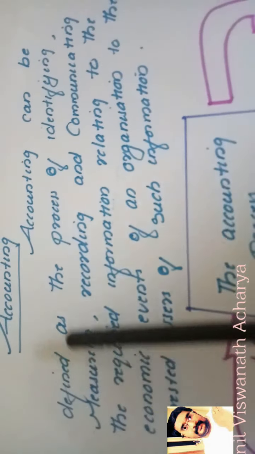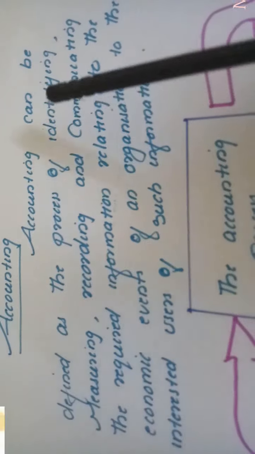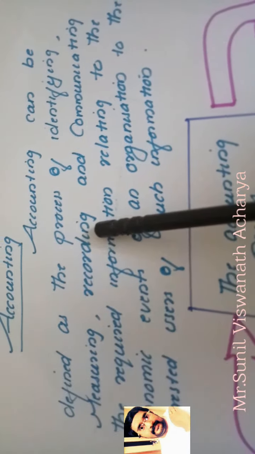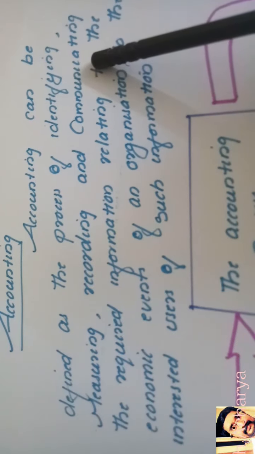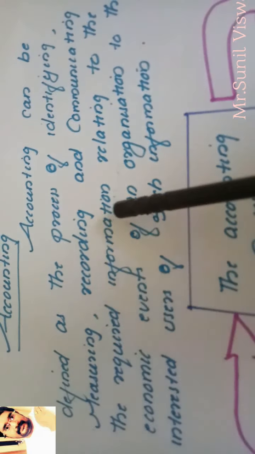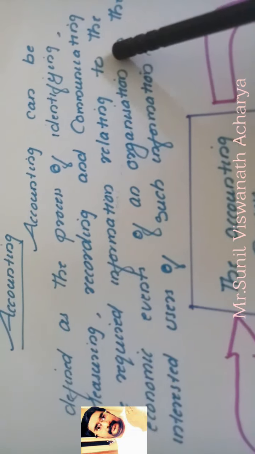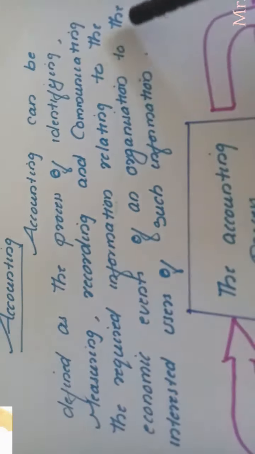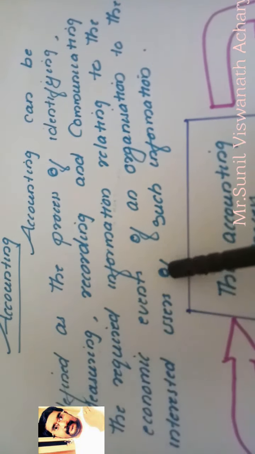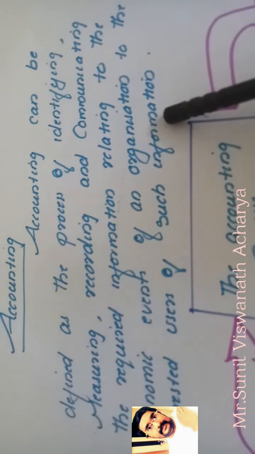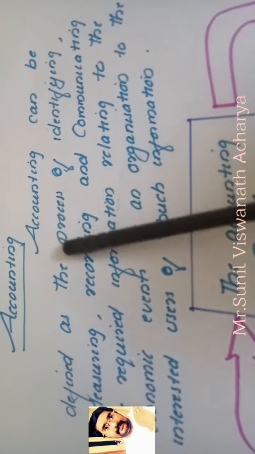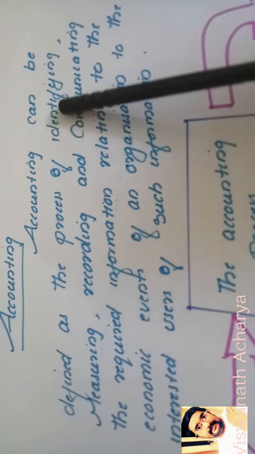Accounting can be defined as the process of identifying, measuring, recording and communicating the required information relating to the economic events of an organization to the interested users of such information. So here we understood accounting is a process. Okay, so it is a process. What process is it? It is identifying.